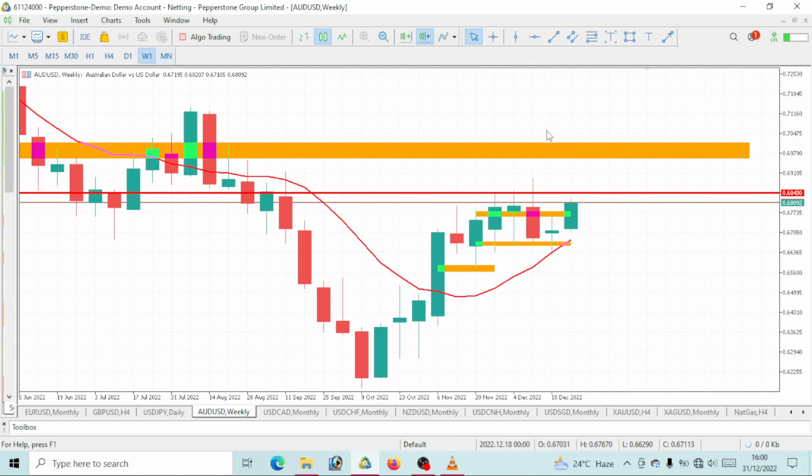But when you go to the weekly time frame, you see this as an uptrend move. So you see this as higher highs. Then you take a look at this to be a pullback on AUD/USD. You see this again to be a new high, and you consider this to be a pullback, right? Then we take a look at this to be a new high, and now a pullback has been made. So we will be waiting for a final high that will take out this high, right?